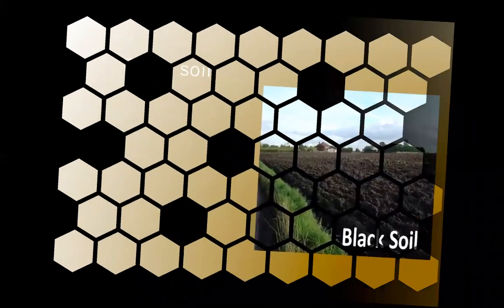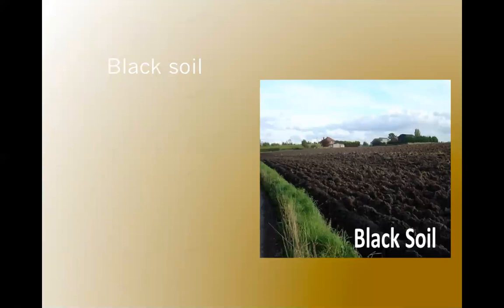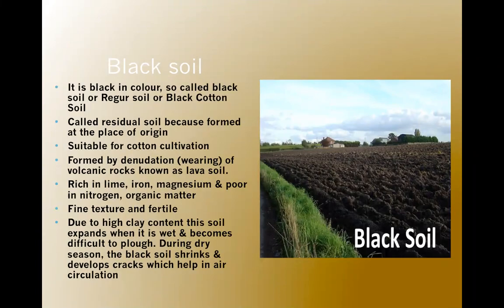So we are done with alluvial soil and now we will be moving on with black soil. As the name suggests, the black soil is black in color. Why is it black in color? I'm going to tell you that. Black soil is formed by the process of denudation of volcanic rocks. So it is black in color and it is also called lava soil.